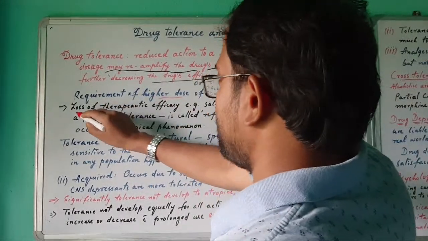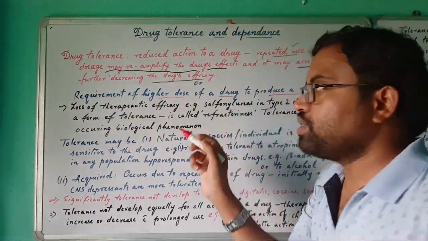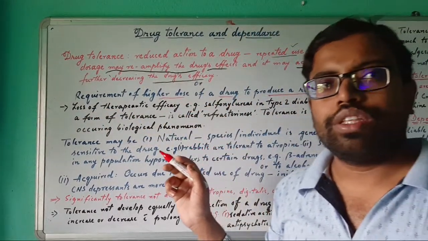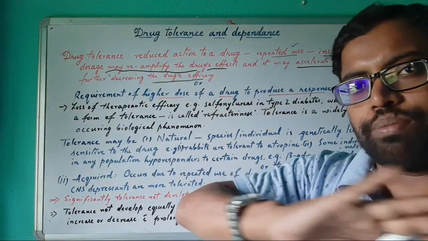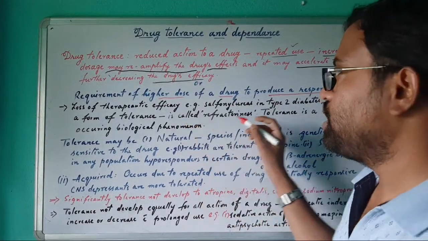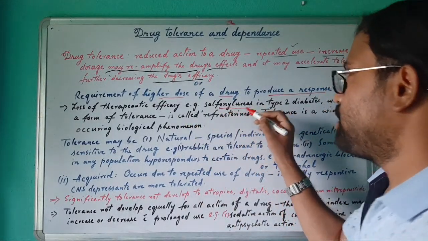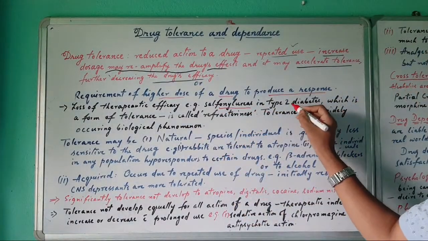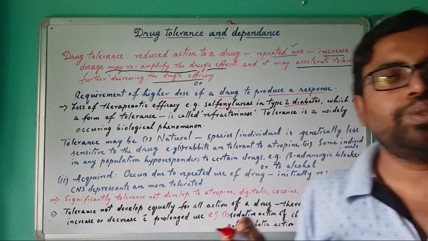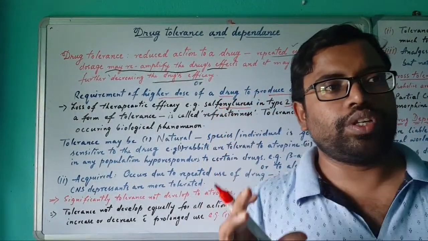Next, another one is loss of therapeutic efficacy because of a higher dose. After a certain period of time, no therapeutic effect is produced by the drug, like sulfonylureas. This is a drug used for type 2 diabetic patients who are not able to produce proper insulin in their body.